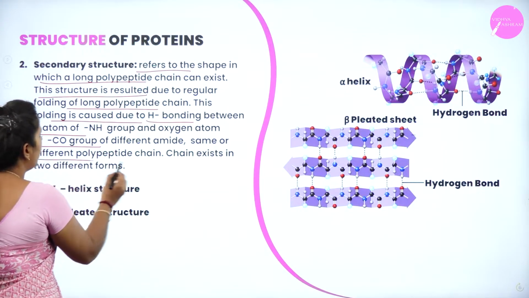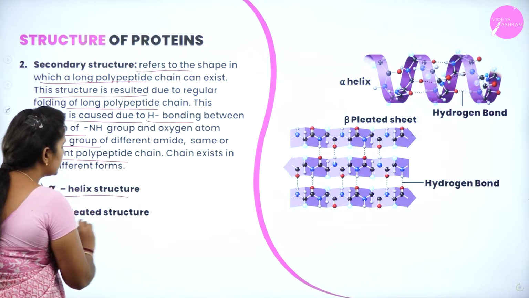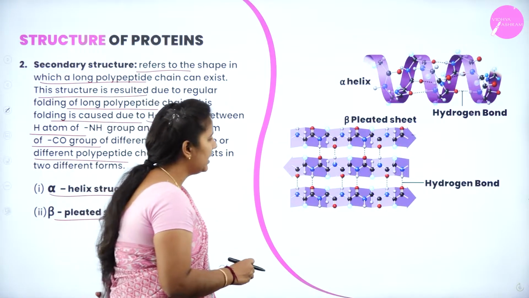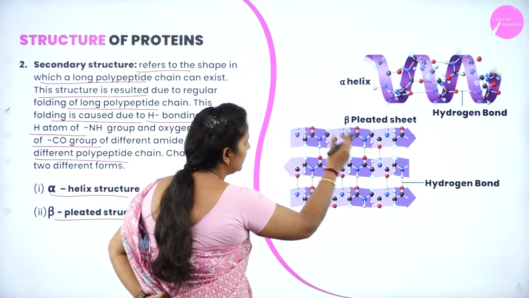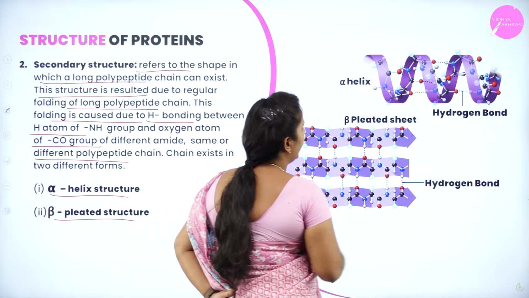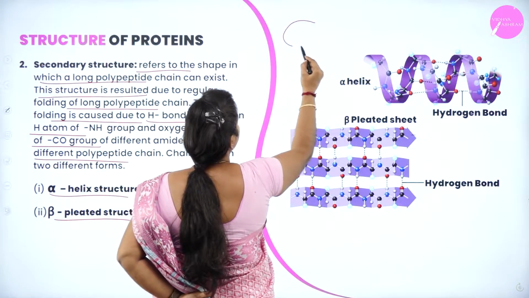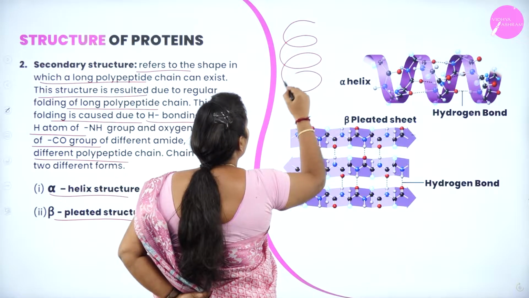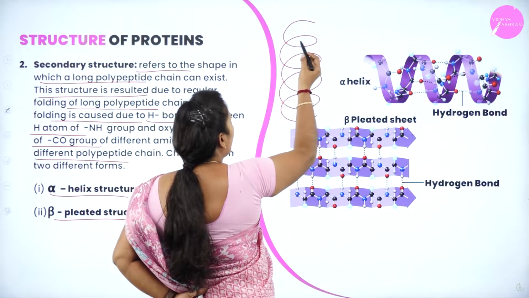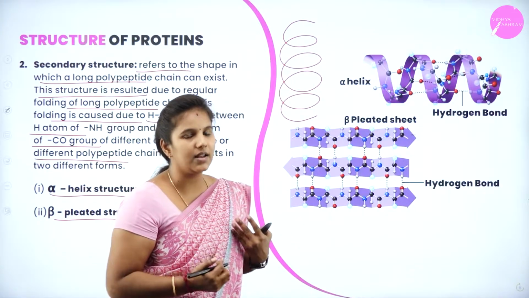Different polypeptide chain shapes are possible here. I have represented two structures of this. One is the alpha helical structure, another is the beta pleated sheet. You can see that these alpha helices coil around each other. This is a primary structure, and this primary structure coils around itself and forms a secondary structure.